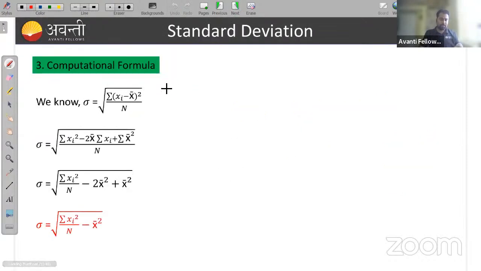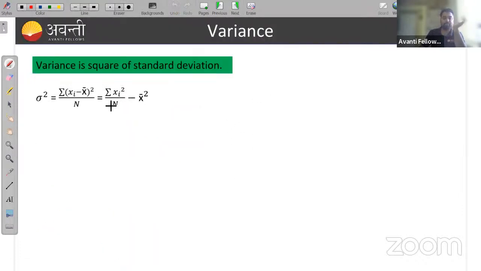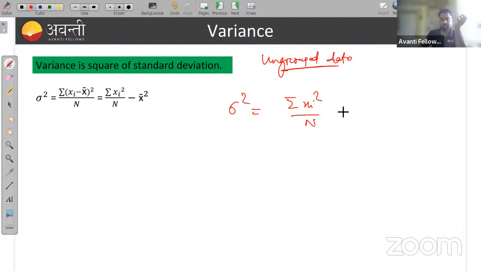Okay, and the computational formula, yeah, we already did this. When you open this square, you will get this. This is my mean, this is my mean square, or we can write this, as already remembered, this is my variance: sigma square is equal to summation xi square upon n, when the frequency is not available, minus summation xi upon n whole square.